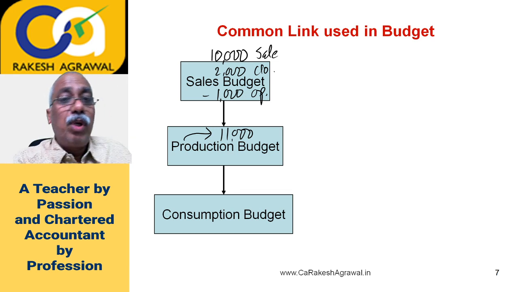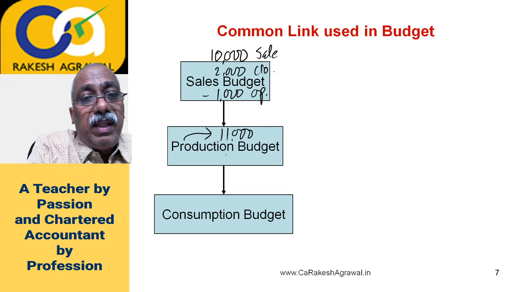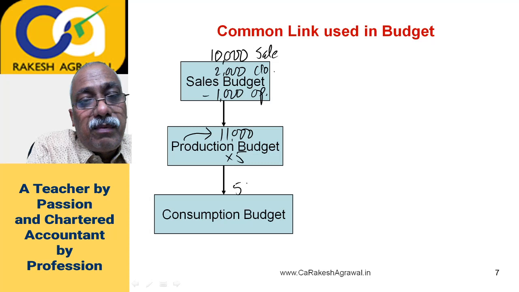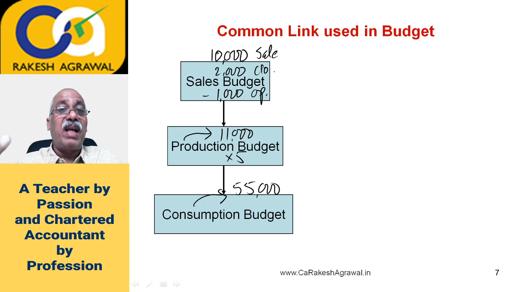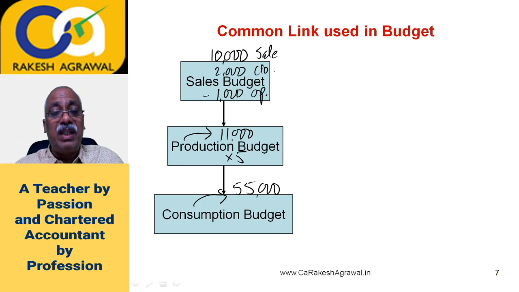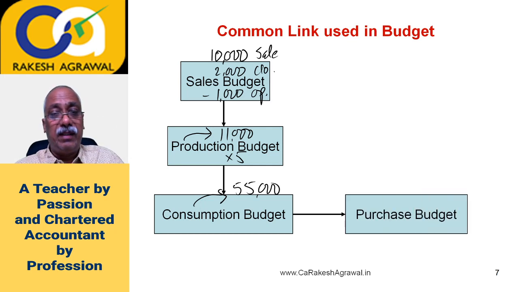Now it means to produce 11,000 cars, 11,000 cars into 5 tires per car, we will have to consume 55,000 tires. So 55,000 tires is your consumption budget, which we derived from the production budget. Just check the link. Now from the consumption budget I will go to the purchase budget. If you want to consume 55,000 tires, then you have to buy the tires also.